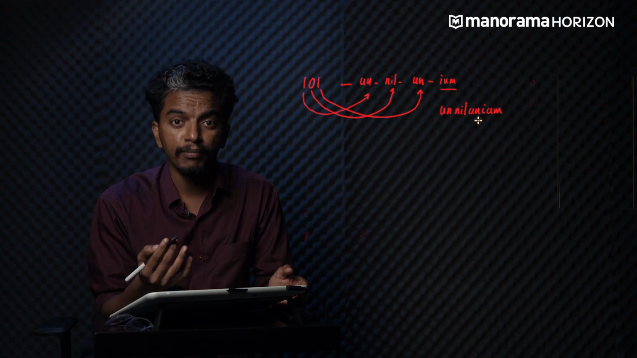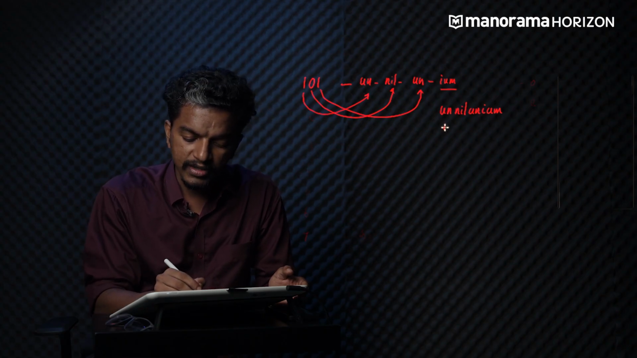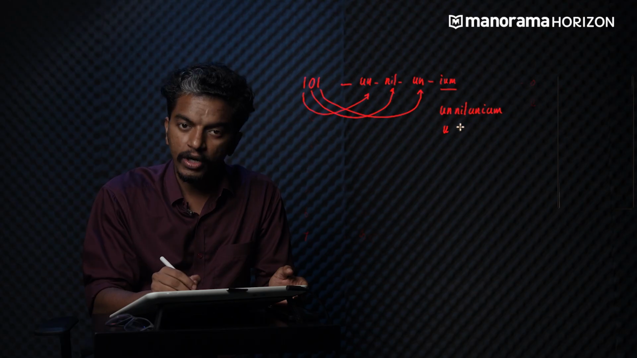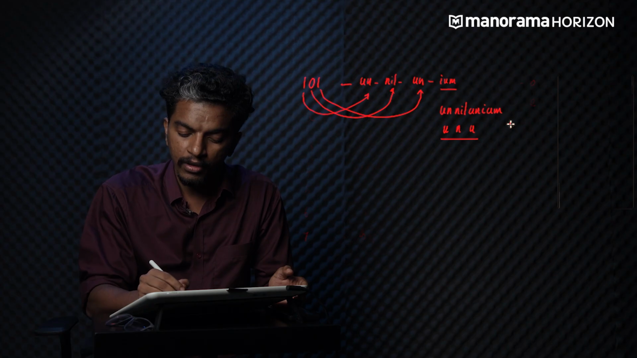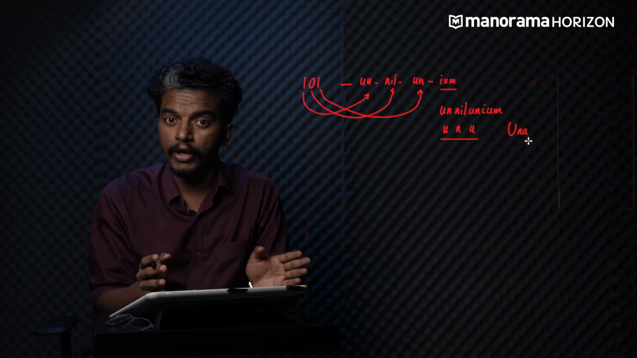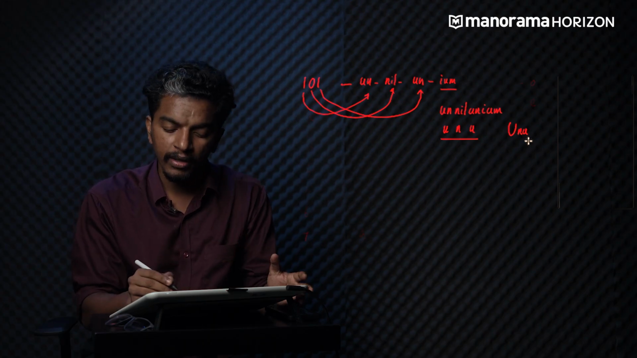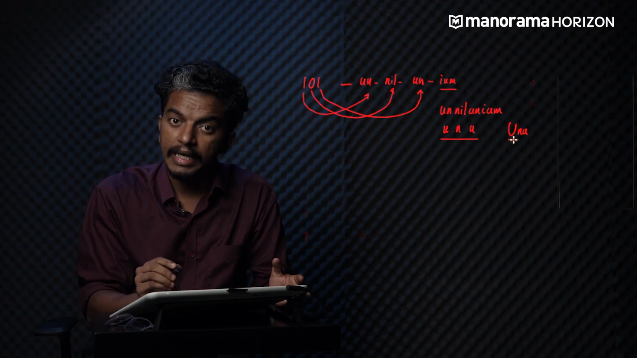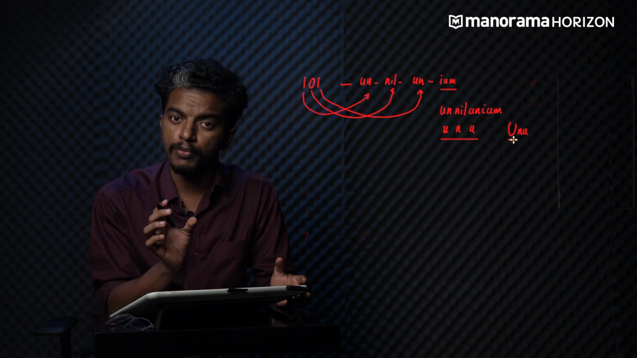So what will be the symbol for this element? For 1, you already know that the symbol will be U. For nil, it will be N, and again for 1, it will be U. So the symbol for this element will be U, N, U. As you have already noticed about the elements in the periodic table, whenever you write the symbol, you write the first letter in capital letters, then the following letters in small case.